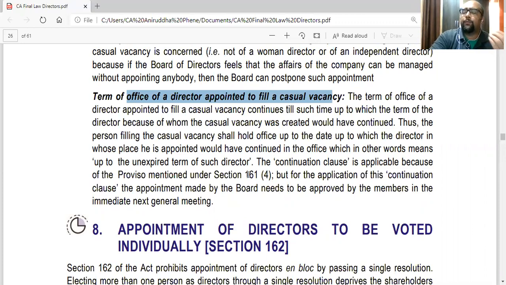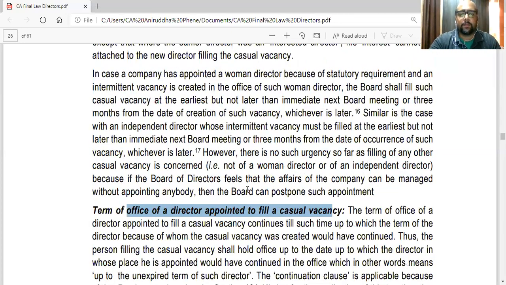Obviously the board will fill the vacancy and the general meeting should approve it. The immediately next general meeting shall approve it, and his term will continue for the remaining term of the original director in whose place he has been appointed. That is what this section is.